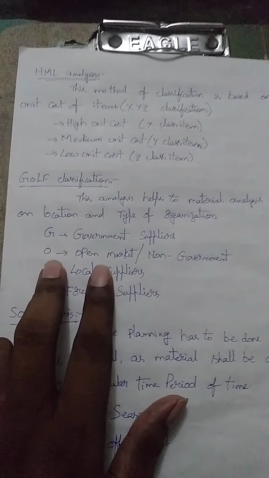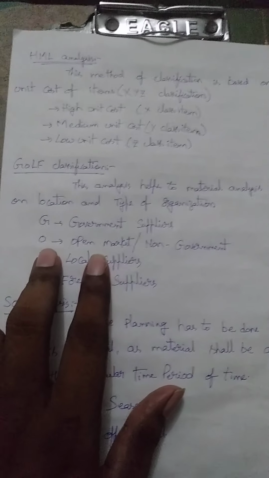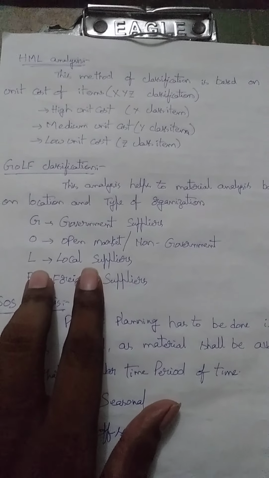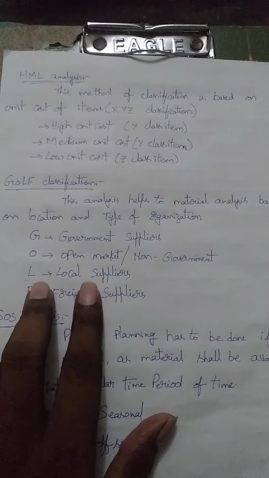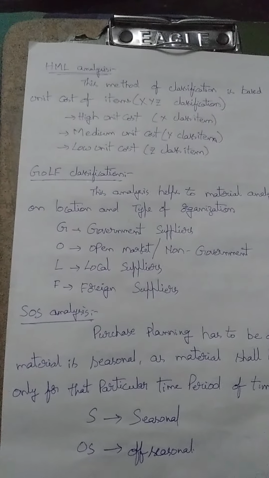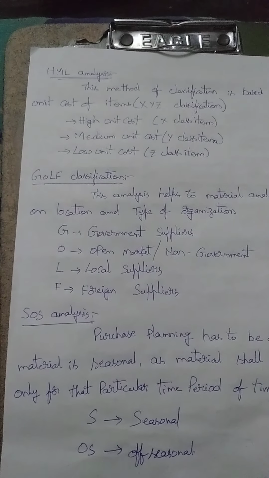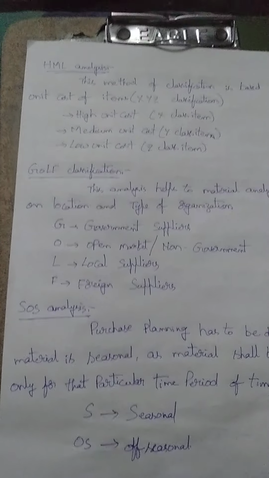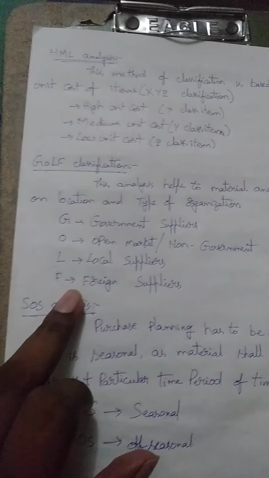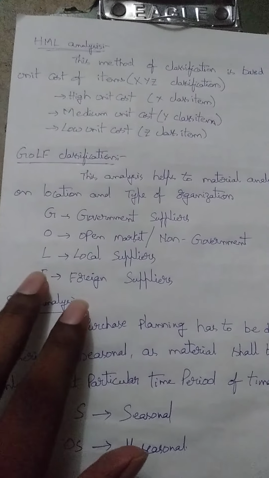Open market means these raw materials are easily available without any disturbances. L means local: these raw materials are available everywhere nearby. Foreign suppliers means this category of raw materials is not available nationally, so they have to be collected from foreign countries. In that case it is very expensive from the cost point of view, and also from the transportation and services point of view.